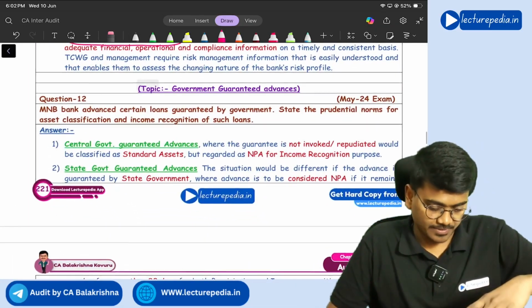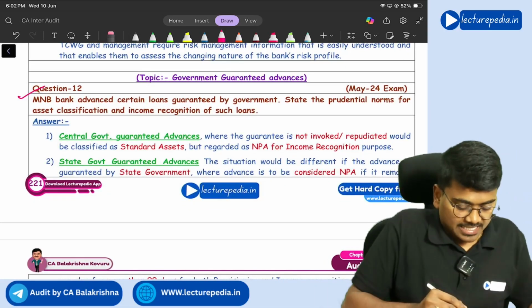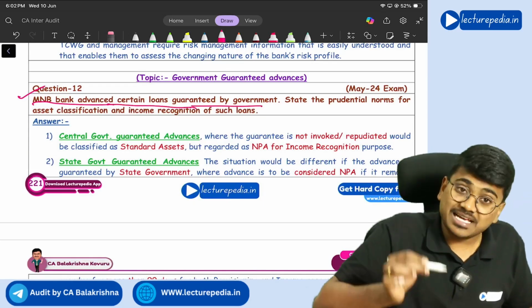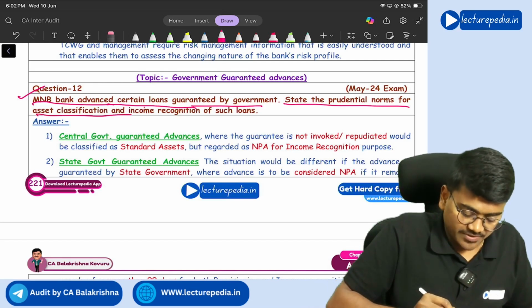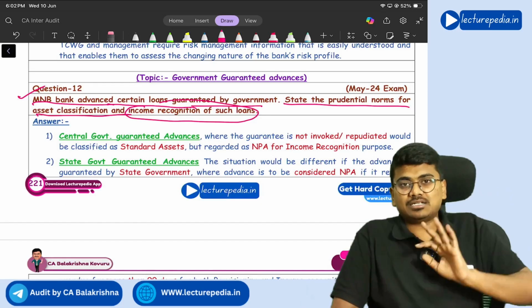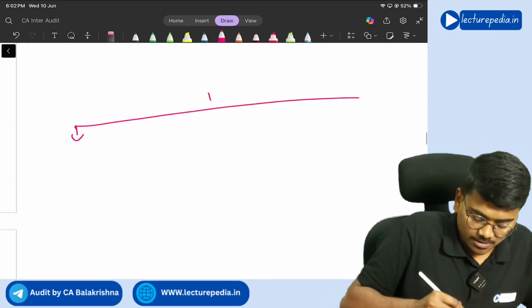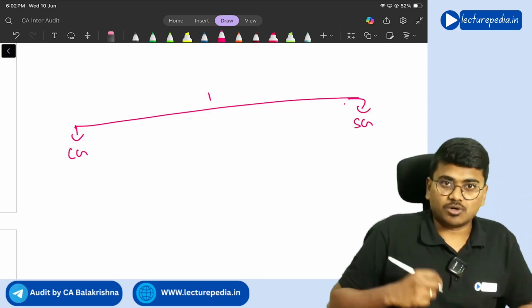Next, question number 12. MNB Bank advanced certain loans guaranteed by government. State the prudential norms for asset classification and income recognition of such loans. See, with respect to government guaranteed loans, loan can be guaranteed by central government, loan can be guaranteed by state government, right?